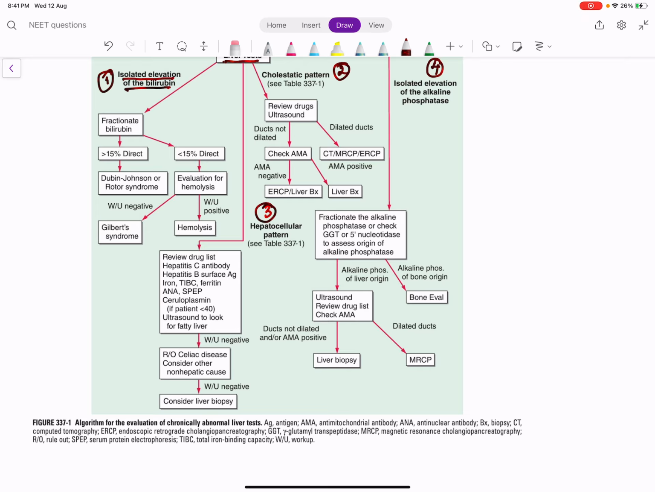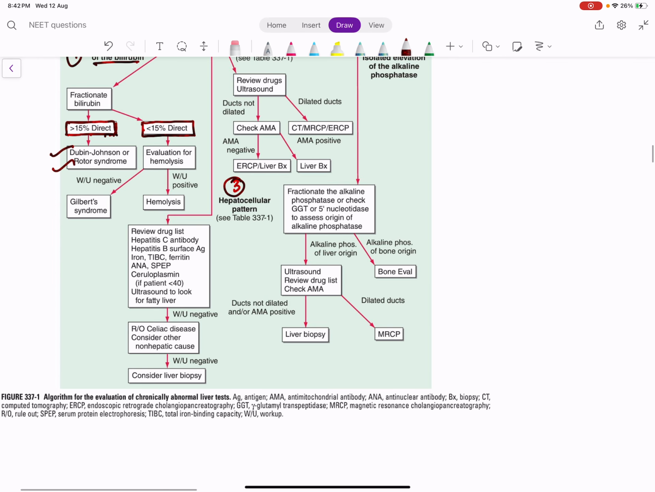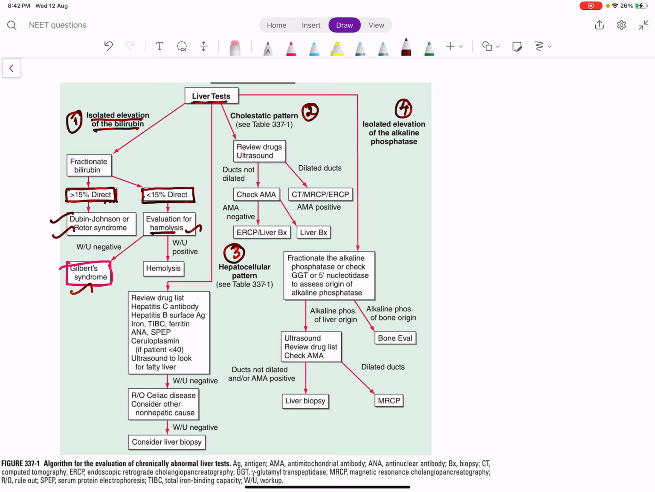When do you say direct hyperbilirubinemia? When direct bilirubin or conjugated bilirubin is more than 15% of total bilirubin, it is called direct hyperbilirubinemia. It is always congenital. Diagnosis is Dubin-Johnson syndrome or Rotor syndrome. Suppose it is mixed, that is direct bilirubin is less than 15%. So two reasons are there: either it is hemolysis, or we have Gilbert syndrome or Crigler-Najjar syndrome. Crigler-Najjar syndrome is usually a pediatric condition, so we need not discuss it in much detail here, right? So if hemolysis is ruled out, it is actually Gilbert syndrome. So this is about isolated hyperbilirubinemia.